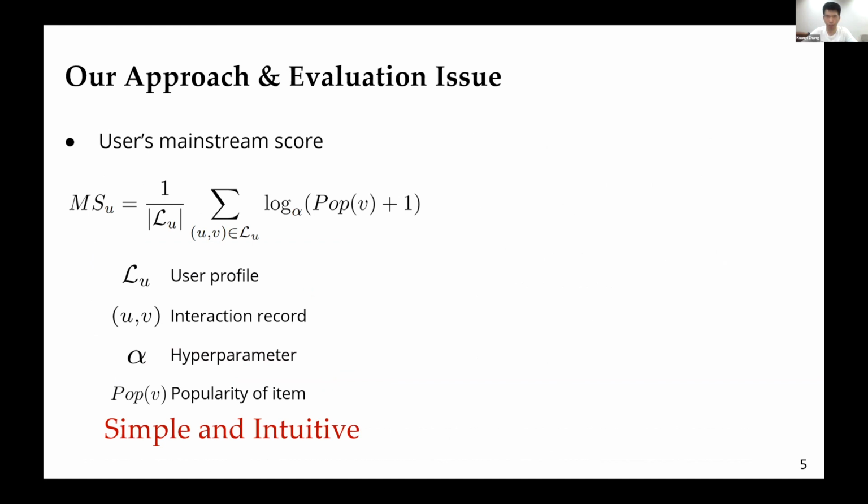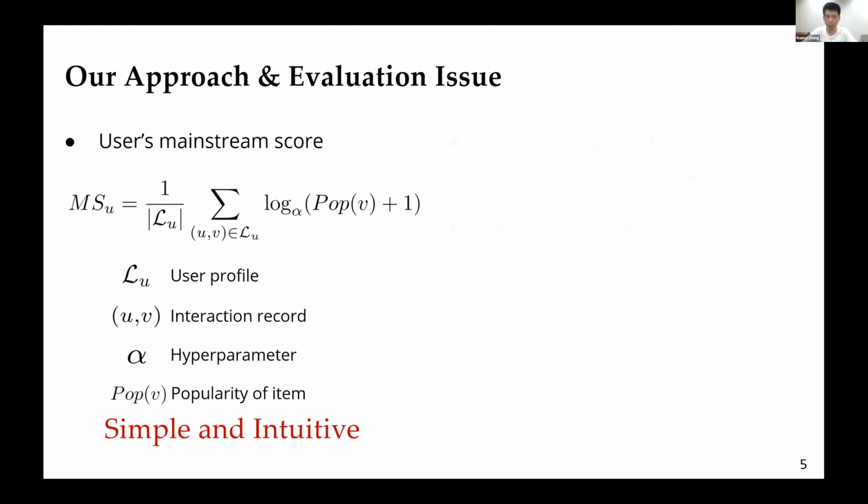According to this equation, a user's mainstream score could be easily calculated. The log function is used to suppress the magnitude of item popularity. Then, all consumed items' popularity would be summed up. After that, we use the profile size to average the sum. Now we could evaluate users' mainstreamness by our approach, but does our approach show better effectiveness than others?